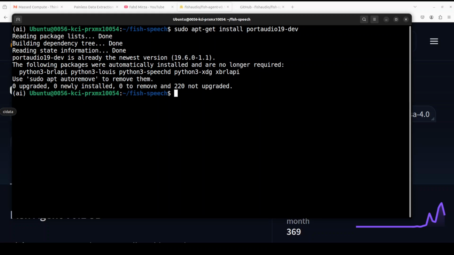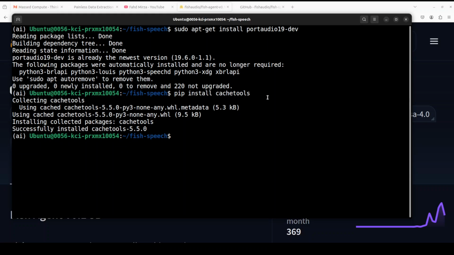And we also need to install cache tools because they will be used for this model, and all we need to do is just install it through pip. That is done. And now let me install all the prerequisites from the stable version from the root of this repo. This is going to take a few minutes, so let's wait.